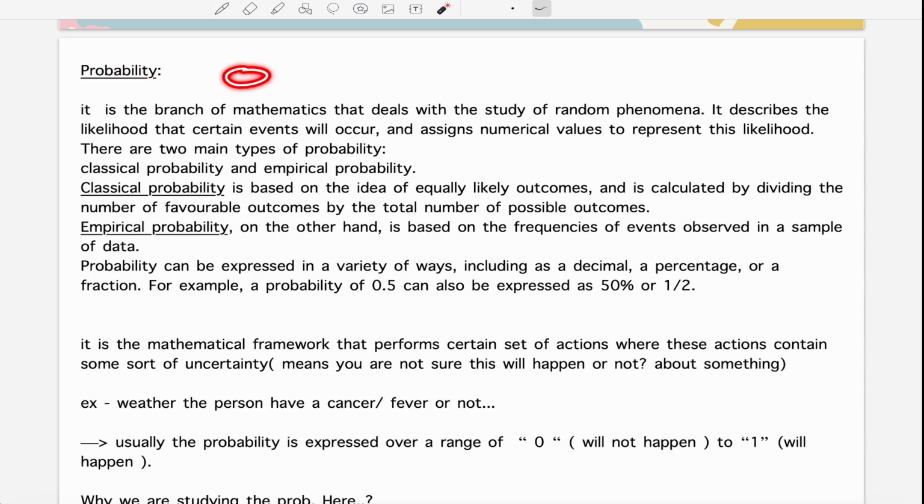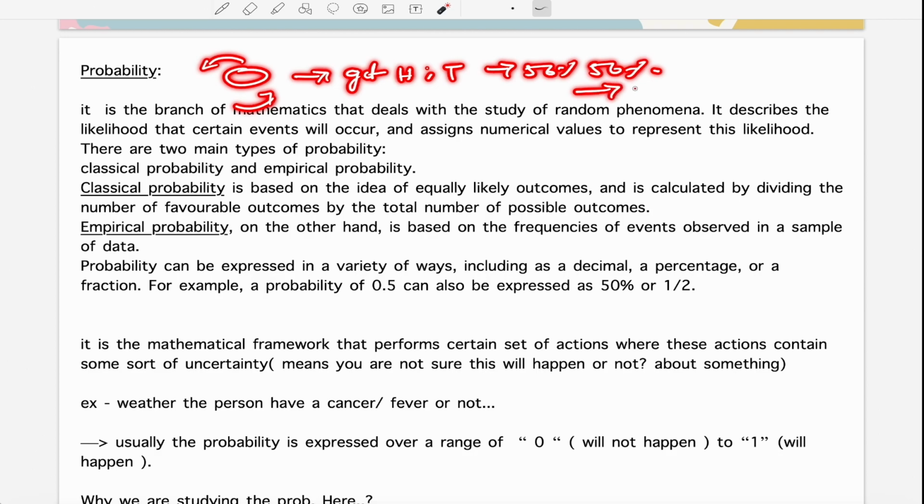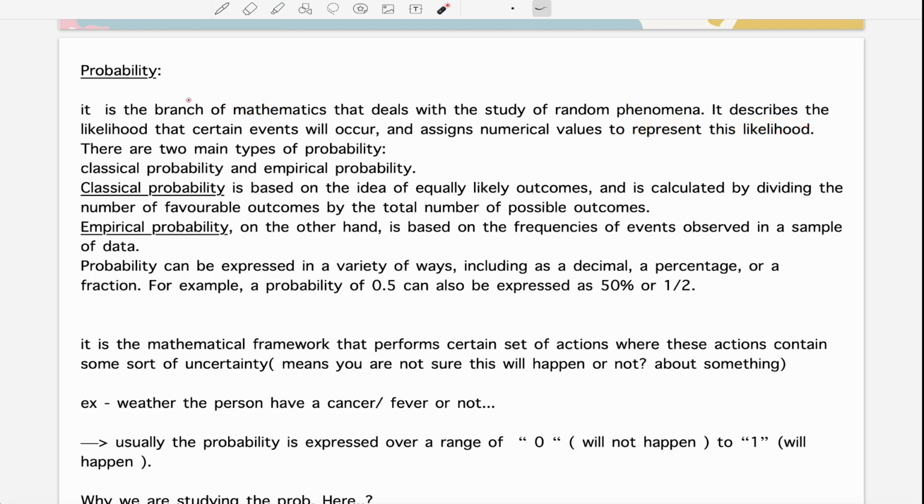If we are tossing a coin, there is a probability of getting heads and a probability of getting tails. There is a 50% chance, so we simply write the probability of getting heads is 0.5, and the probability of getting tails is also 0.5. This is used in our examples. As of now, if you didn't understand it, that's totally all right. We're going to cover it in our detailed lectures.